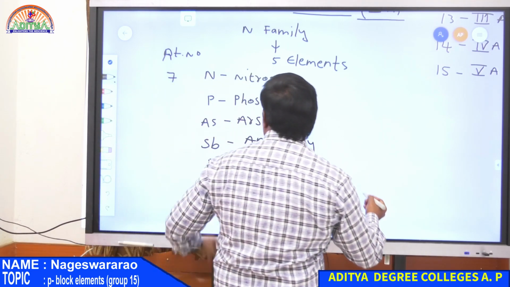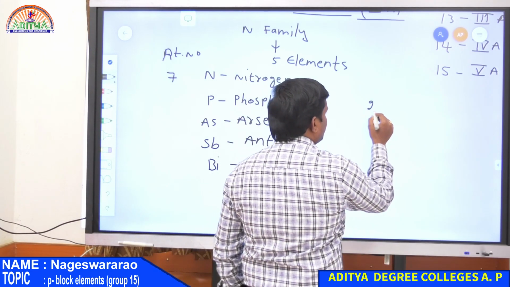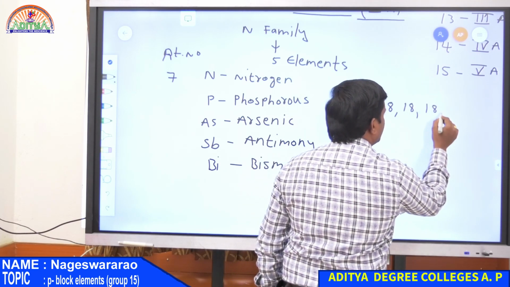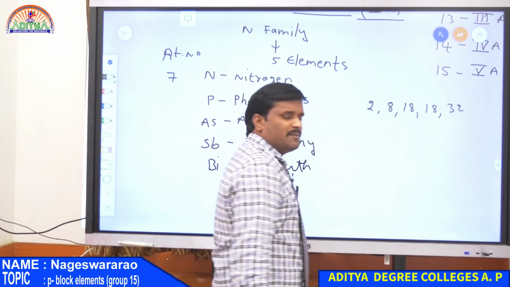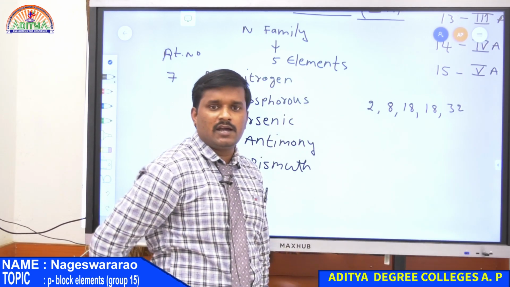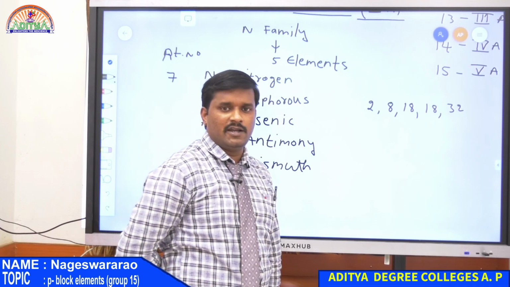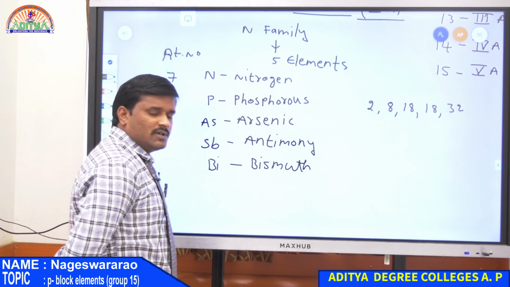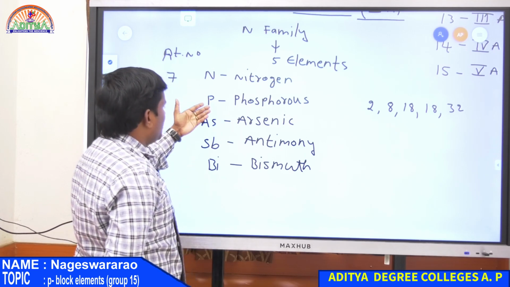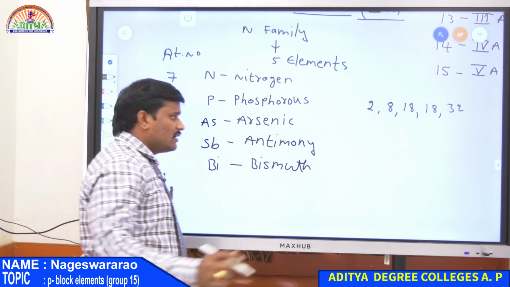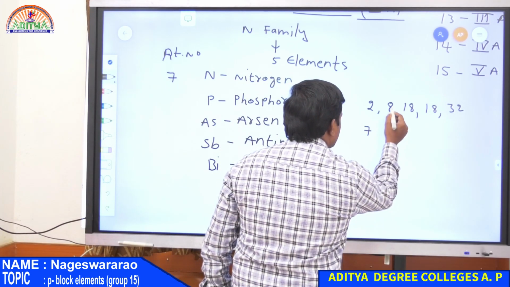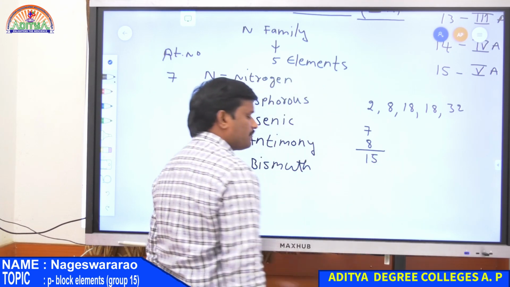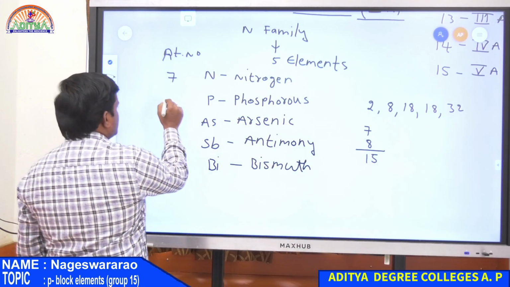Now what is the atomic number of phosphorus? These are derived from magic numbers. So 2, 8, 18, 18 and 32. So these are the magic numbers which are used to determine the next atomic number of an element present in a group. So nitrogen having a 7 atomic number, and hence the next element, that is phosphorus, having atomic number that is 7 plus 8. So next number is 8, therefore 7 plus 8, that is 15. Therefore atomic number of phosphorus is 15.